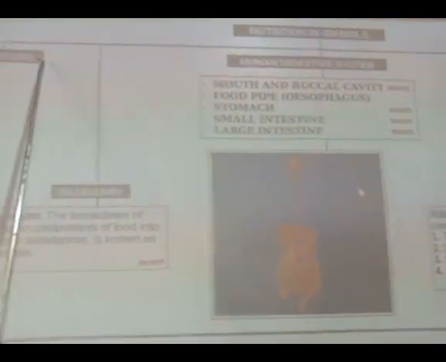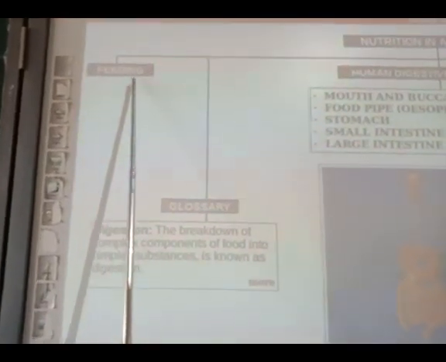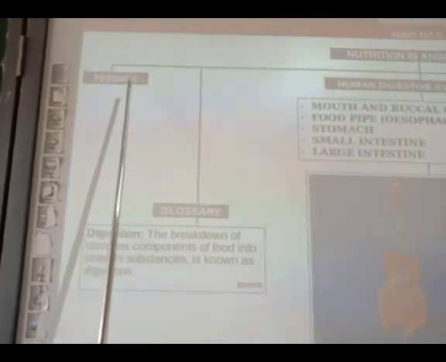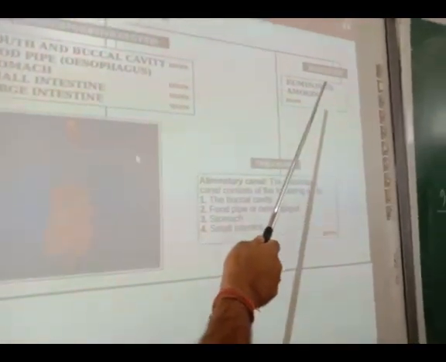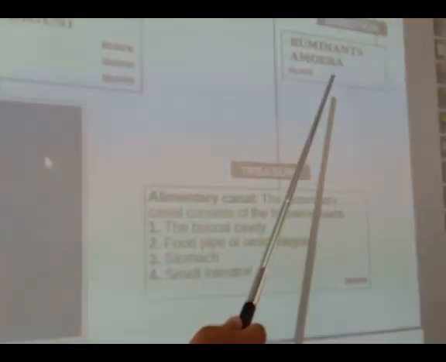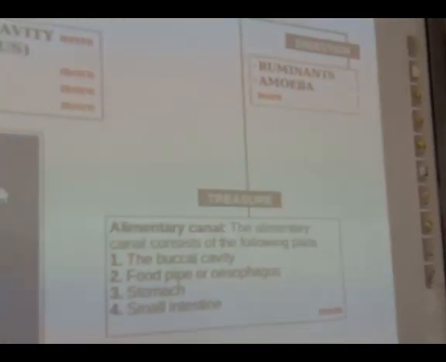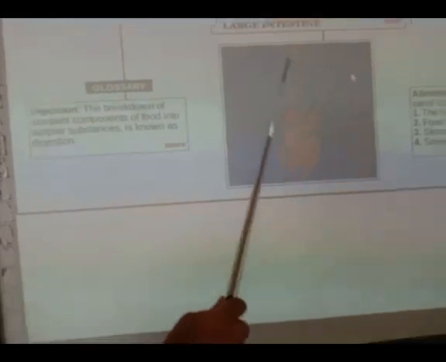The second aspect of this chapter is feeding: how animals get fed. The next is digestion, especially in ruminants. The human digestive system is a very big and important part of the human body, and we will discuss it separately.